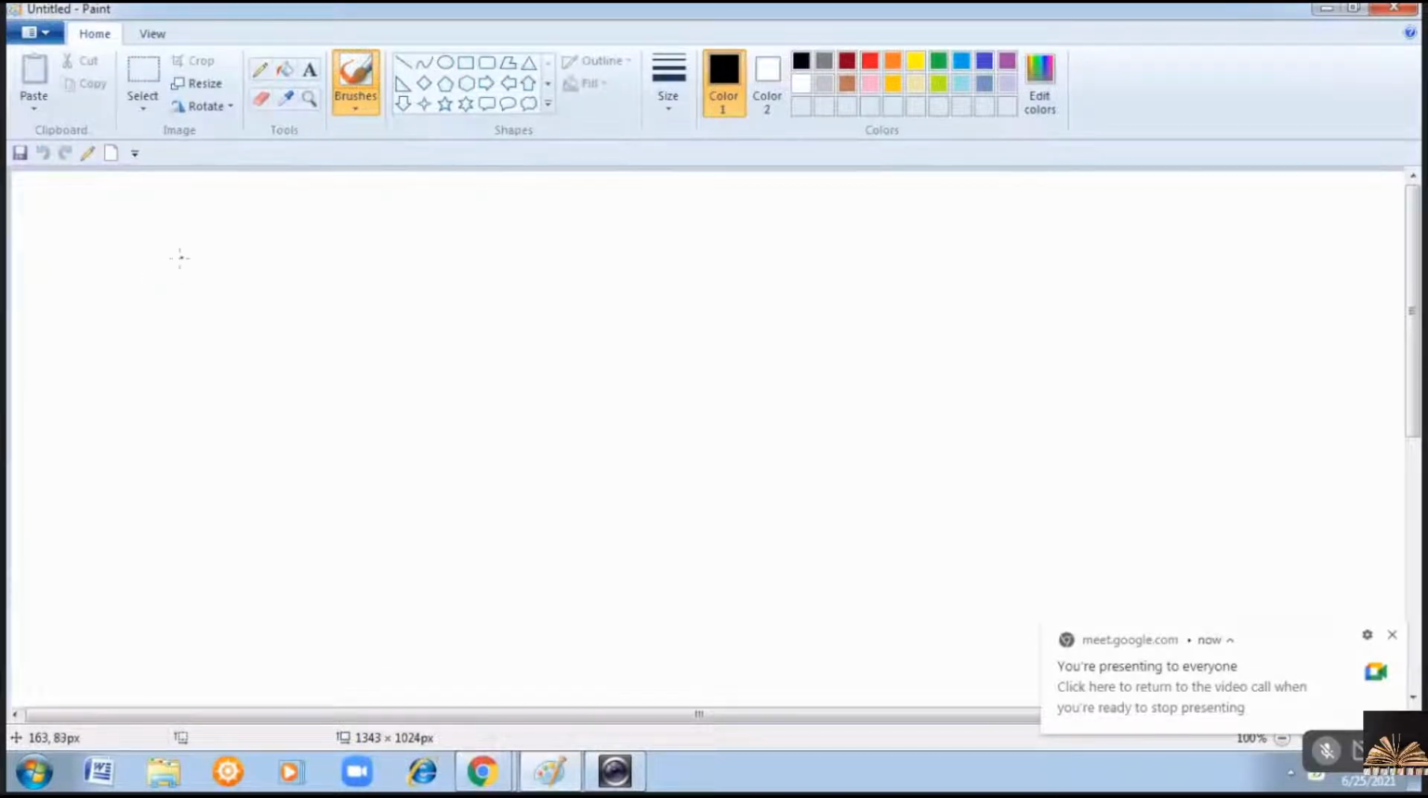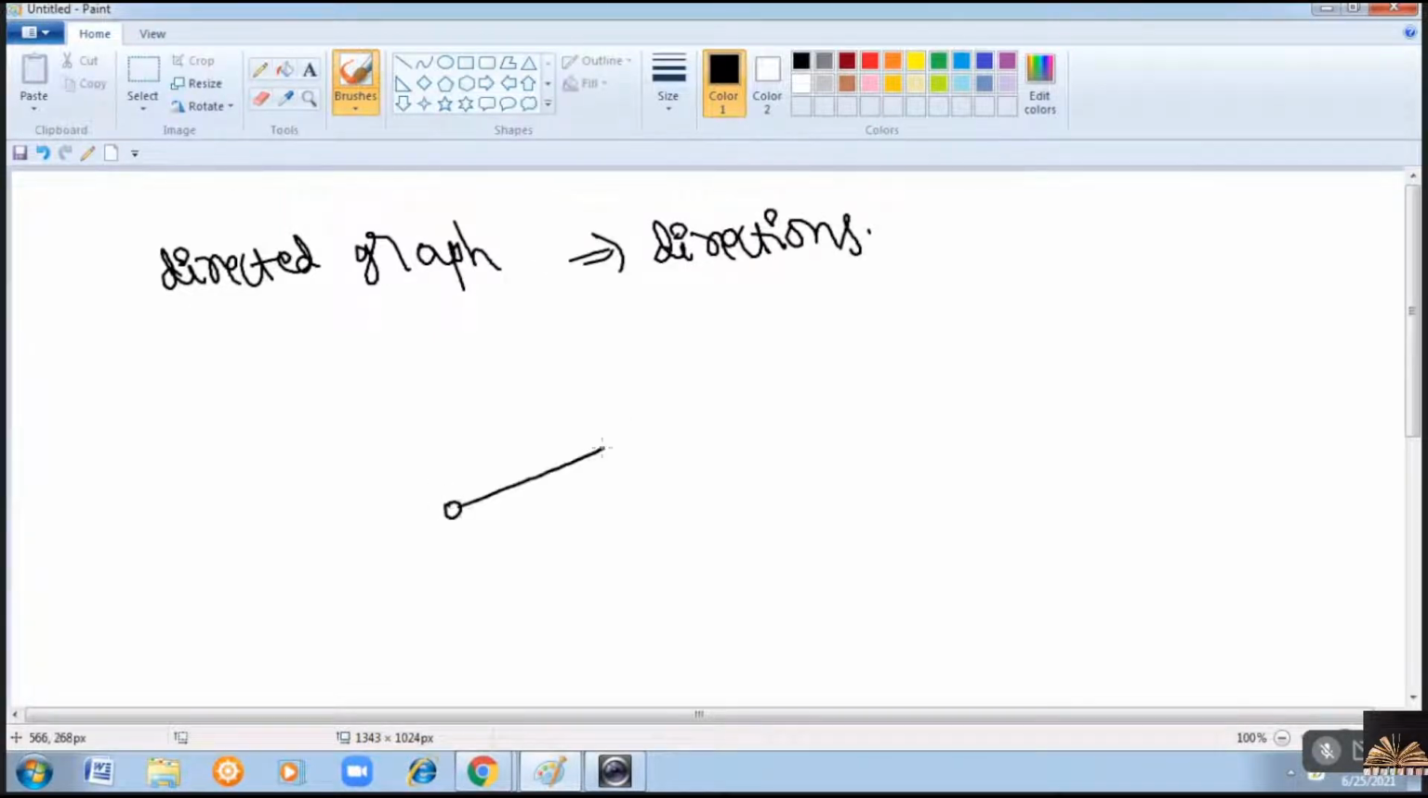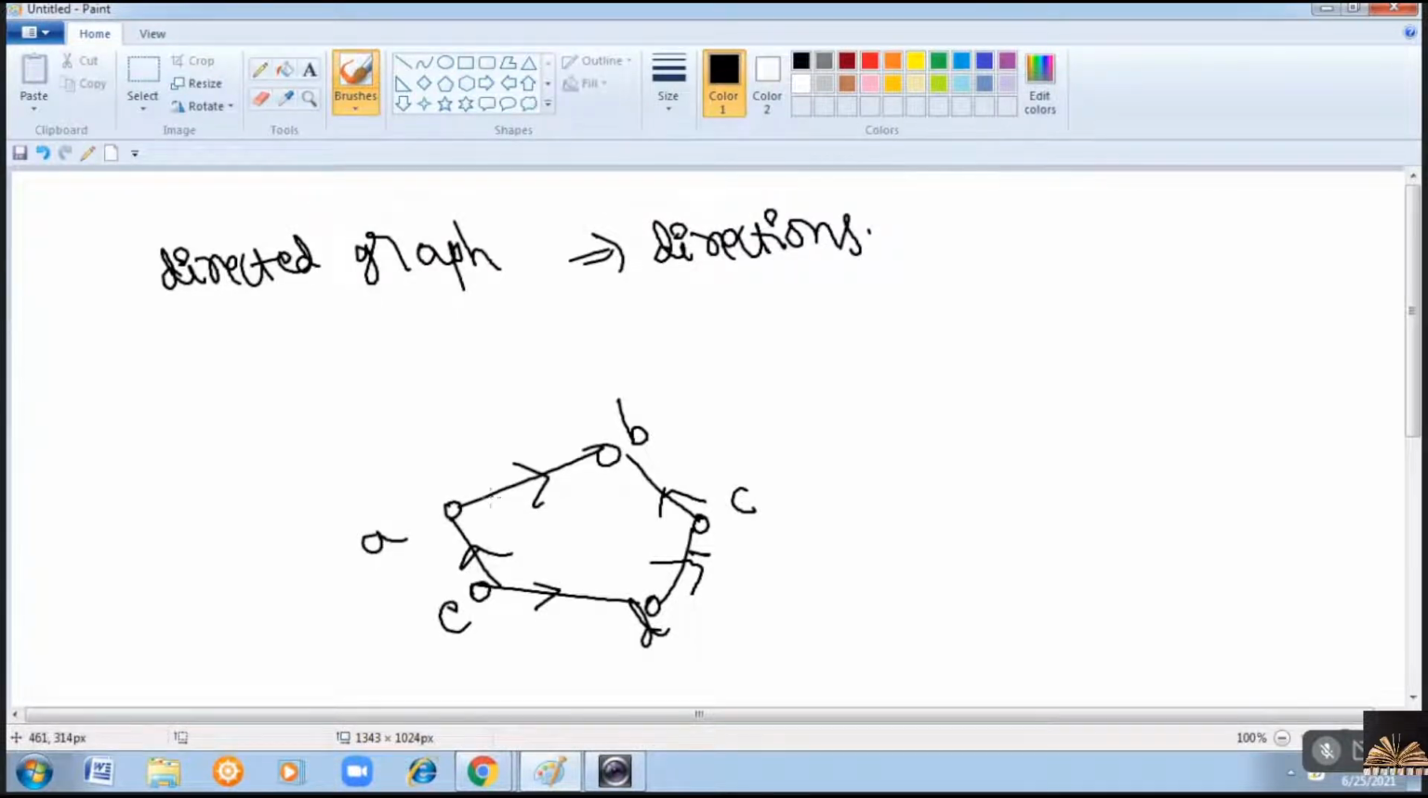So the second category of graph is a directed graph. Directed graph means we can have directions to the edges. Something like this: A, B, C, D, E, F. Right? So when you observe this, we have directions to the edges. So we'll call it a directed graph or a digraph. Right?